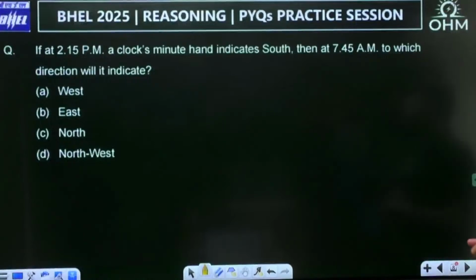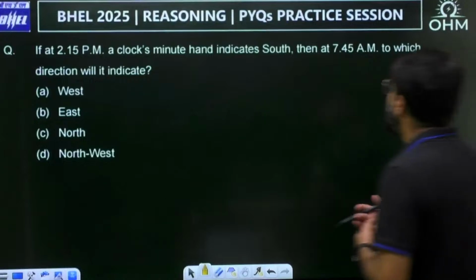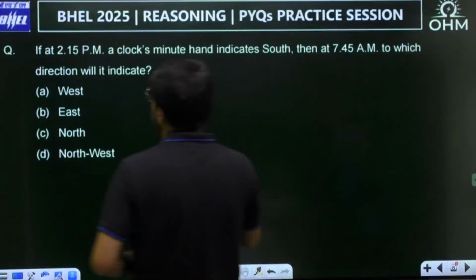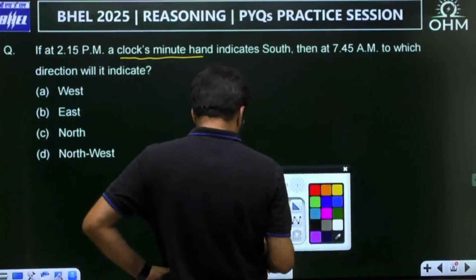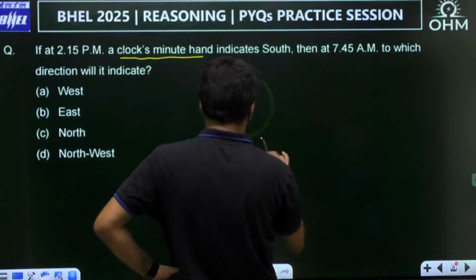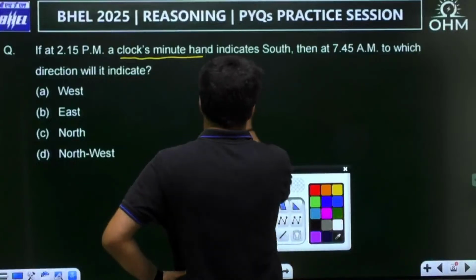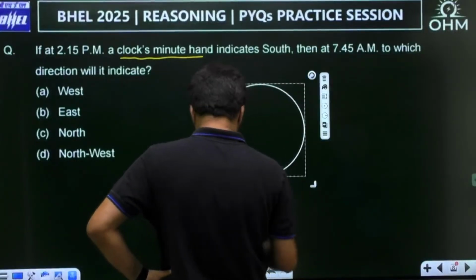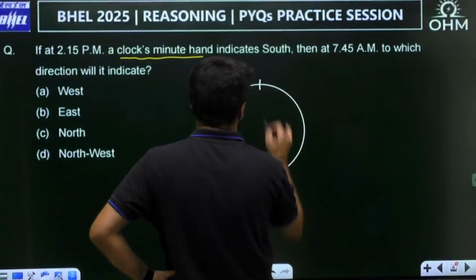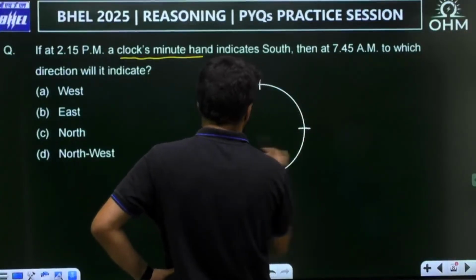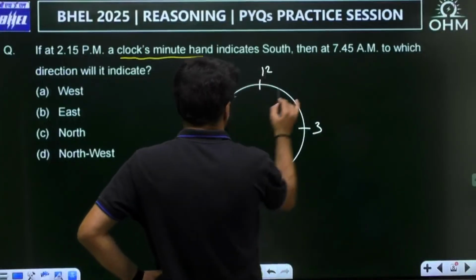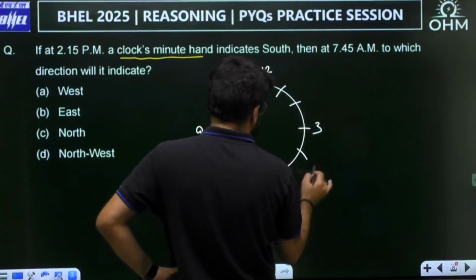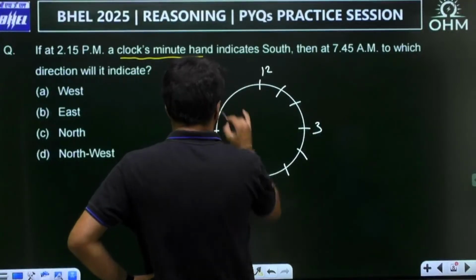A simple question on direction sense. If at 2:15 p.m. a clock's minute hand indicates south, then at 7:45 a.m., to which direction will it indicate? It is about the clock's minute hand. Simple question. You can just read and answer. You can answer it very, very logically. For your explanation, by the time I am drawing.